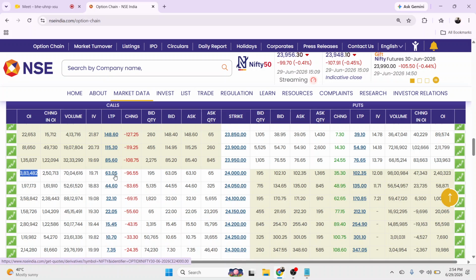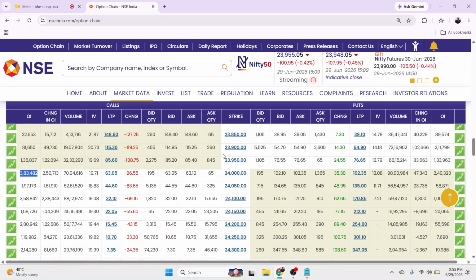If we assume that today is expiry and we have made a contract of this 24,000 strike price, and the market closes below this level, at the current market price, then this value will become zero. That's why it is known as time value, because it doesn't have any intrinsic value.